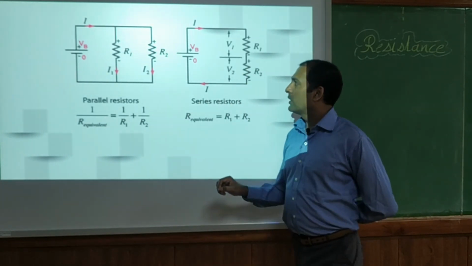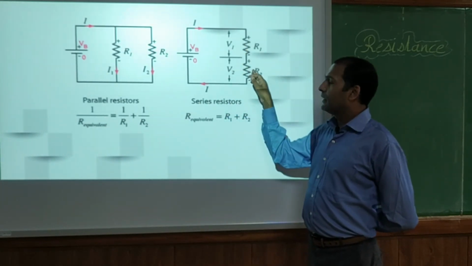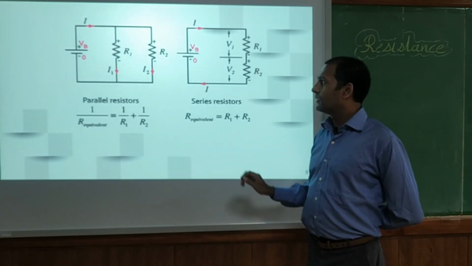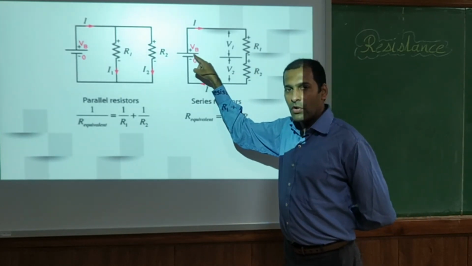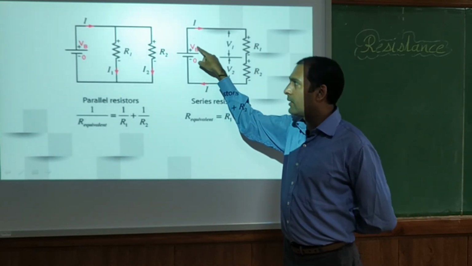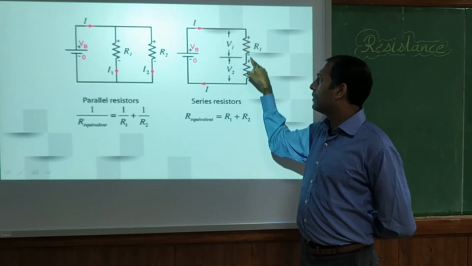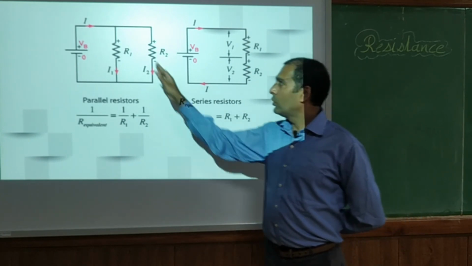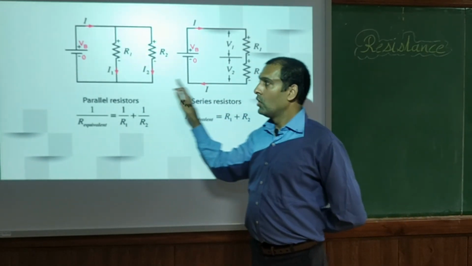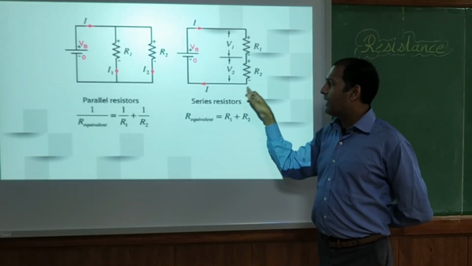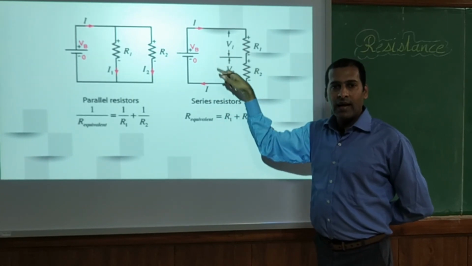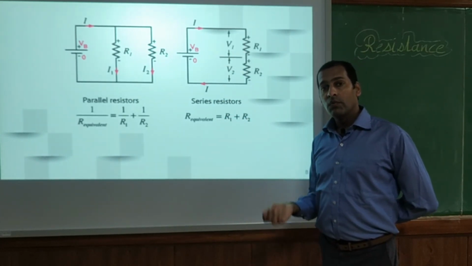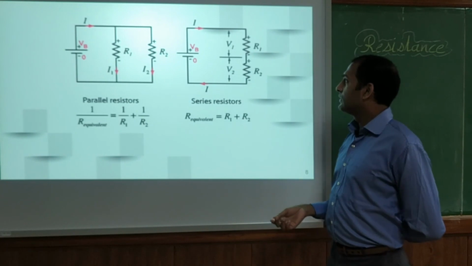Now in this circuit you can see that the resistances are connected in series. Whatever current is coming from the voltage source, the battery, the entire current goes across the resistors. There is no division of current. There are no two paths for the current here. So the same current I will flow in the entire circuit. What will change is the voltage.